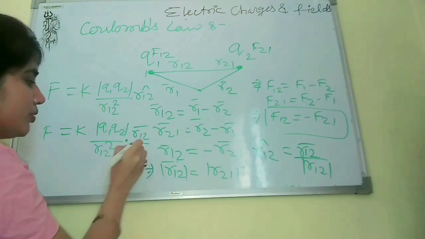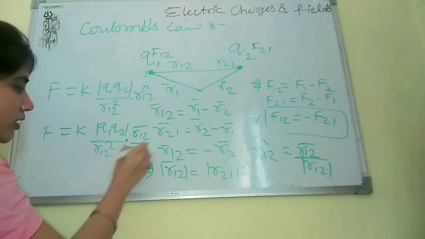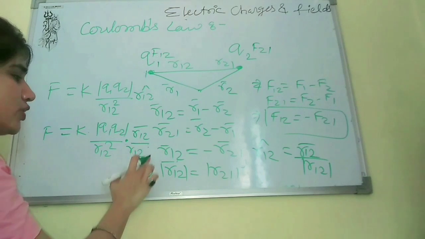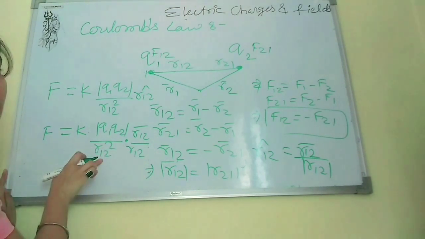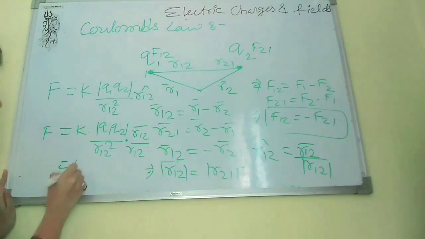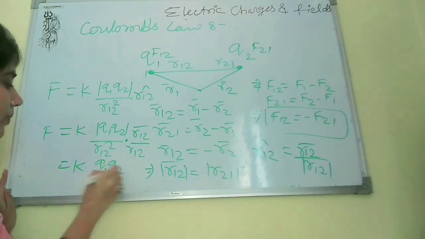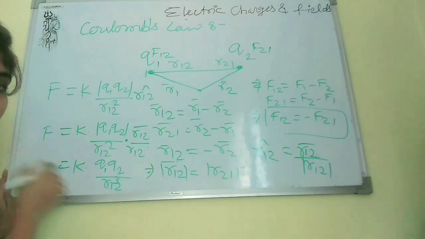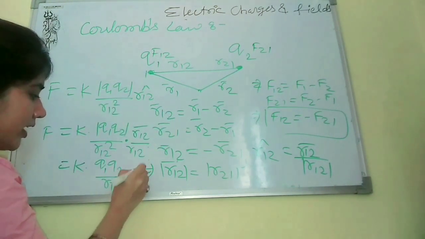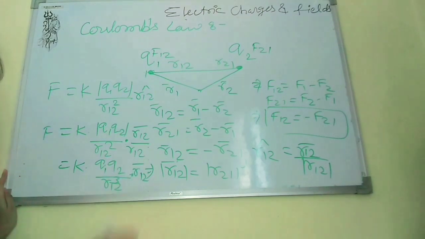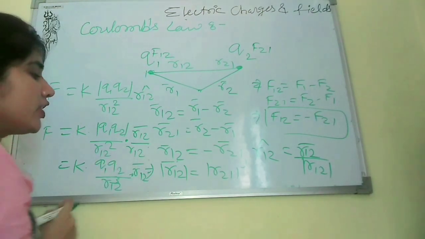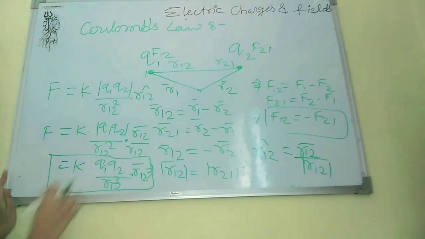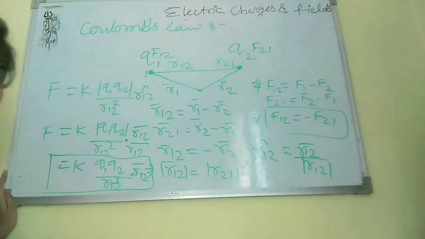This magnitude of r12 multiplies with the other r12 and it becomes k q1 q2 upon r12 cubed, times the vector r12. This is the basic expression when we take Coulomb's law in vector form.